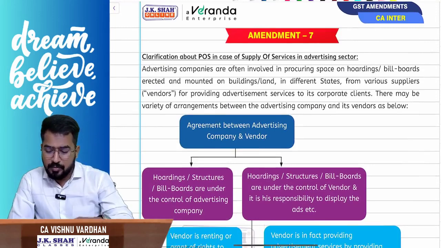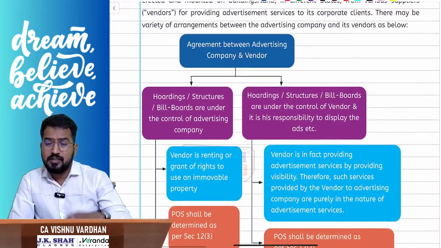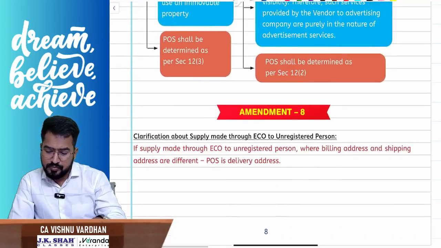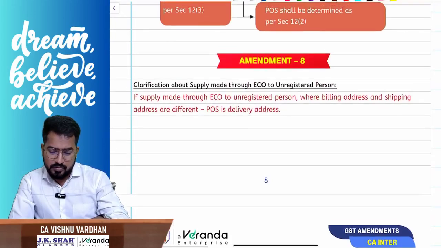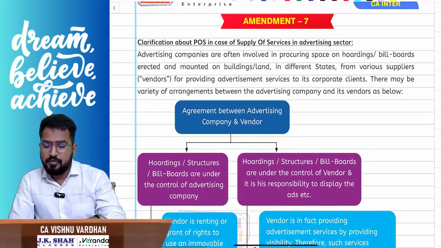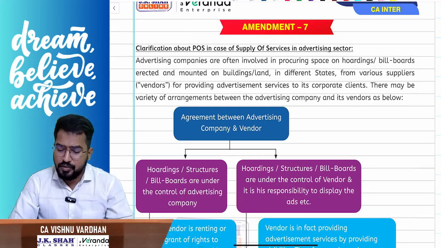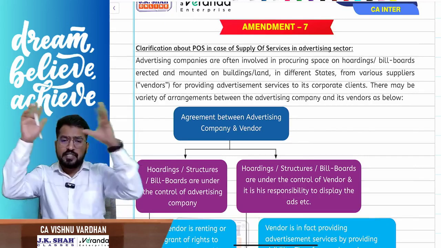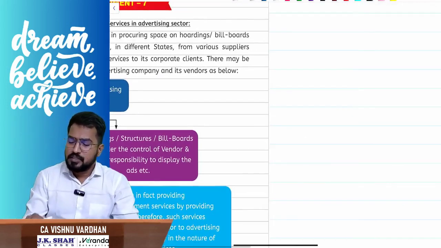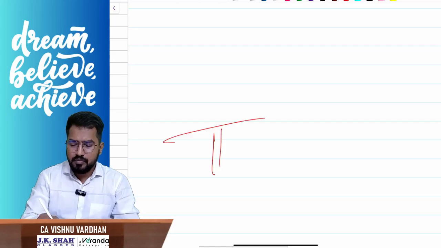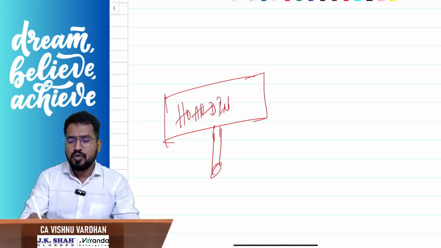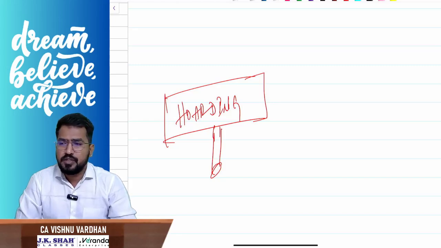Next, another amendment in place of supply, if you remember, advertising on billboards, all that stuff. This is also an old amendment. Okay, if you remember, this was already discussed during the lectures also. Now, sir, what is happening? There are so many hoardings you will be seeing on roads. This hoarding is used for advertising.